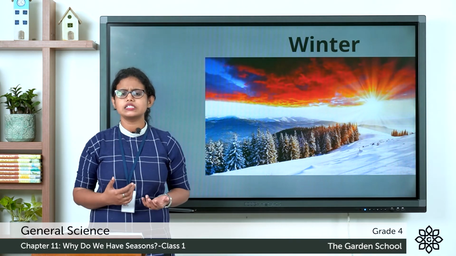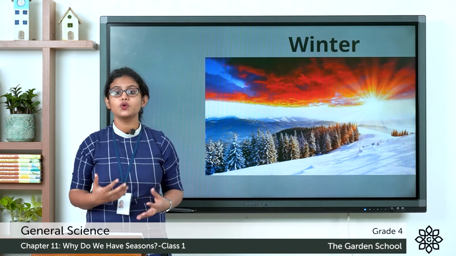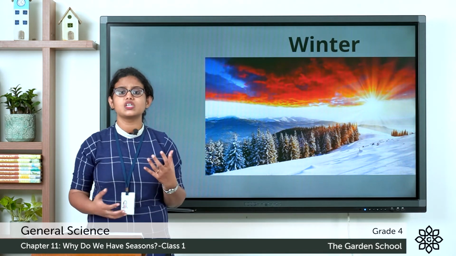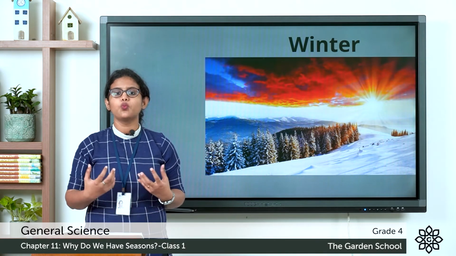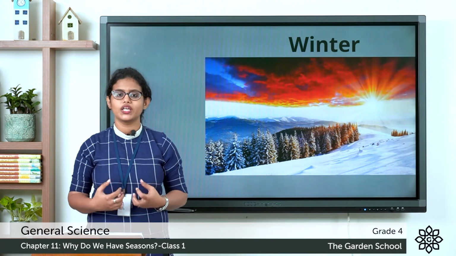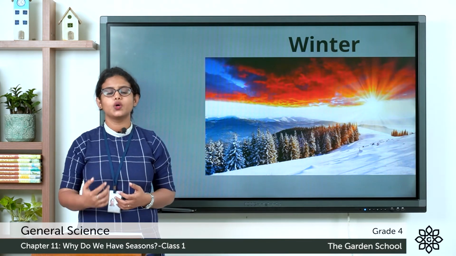So during winter season, what type of dress do we all love to wear? We all love to wear woolen clothes. Why? Because it is very cold outside. And in order to keep our body warm, we all wear woolen clothes. So that is about the winter season.